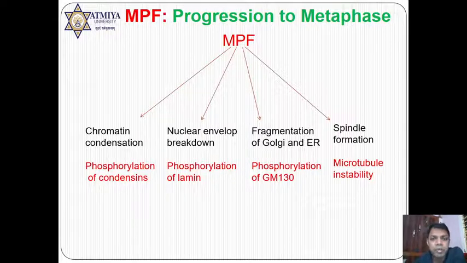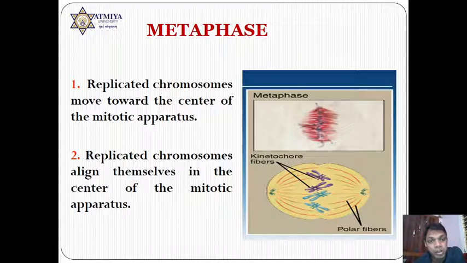So these four or five different phenomena are very important for the karyokinesis process. And as we have seen in the previous slides also, due to chromosomal condensation, nuclear envelope breakdown, breakdown of the Golgi body, as well as spindle fiber formation, prophase occurs.